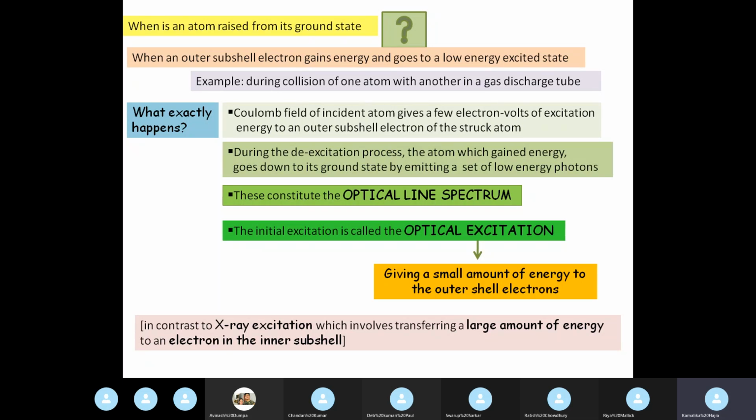as a result. So that is different from optical excitation. X-ray excitation is different from optical excitation. This is just for your knowledge, so that you keep in your heads that there are two kinds of excitation that can take place. X-ray excitation involves giving a large amount of energy to inner subshell electrons, whereas optical excitation, which we will be discussing for the time being, involves giving a small amount of energy to an outer subshell electron. Okay.